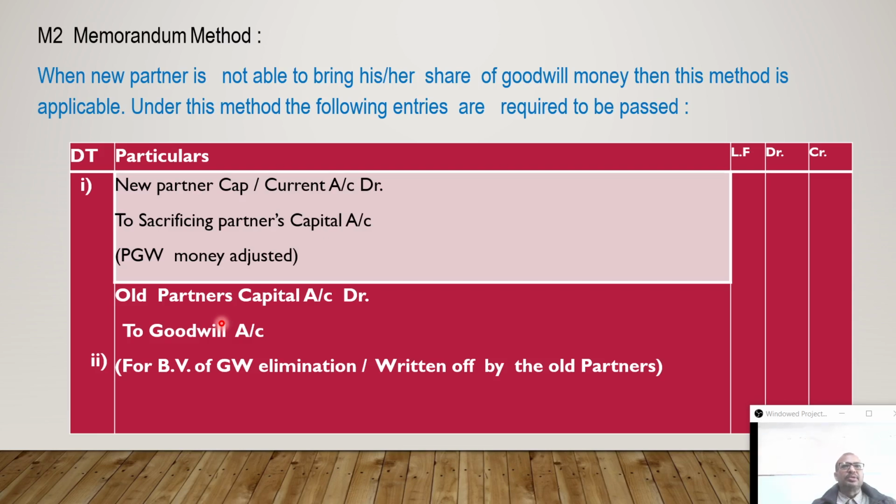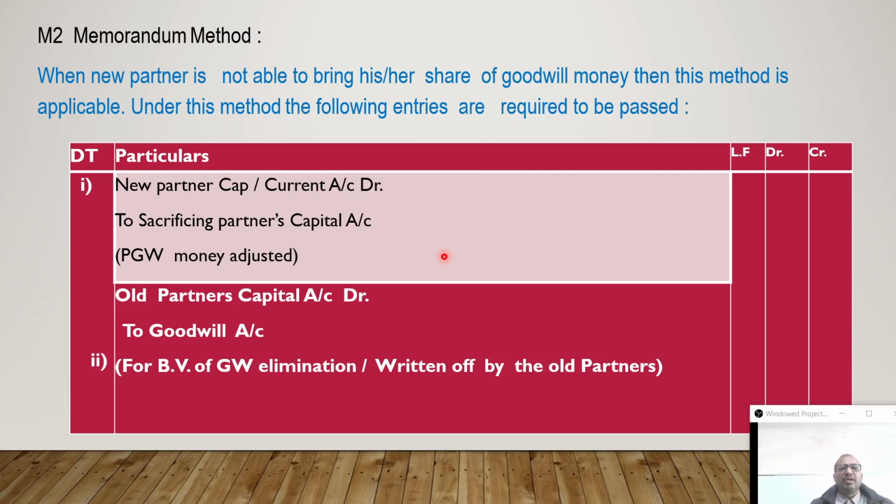But it may happen sometimes that the incoming partner is not able to bring the share of goodwill money. Then we apply this method, that is the memorandum method. When the new partner is not able to bring his or her share of goodwill money, this method is applicable. Under this method, the following entries are required. Here the journalising is quite easy.